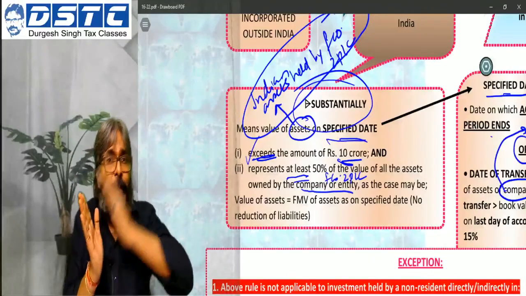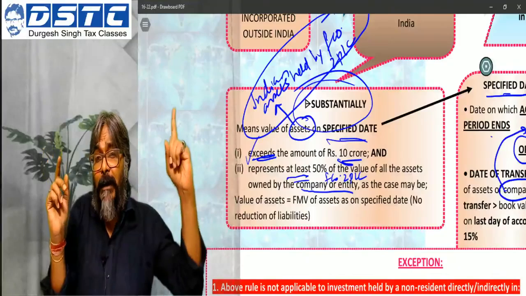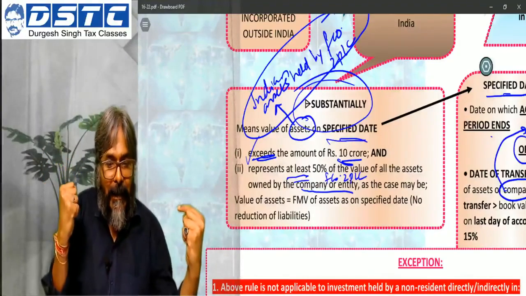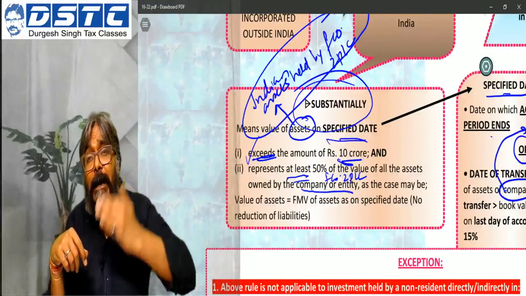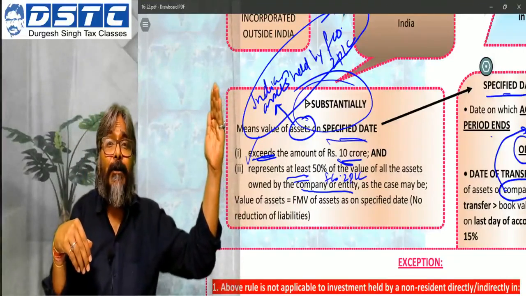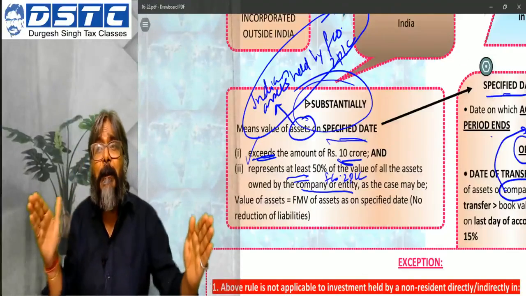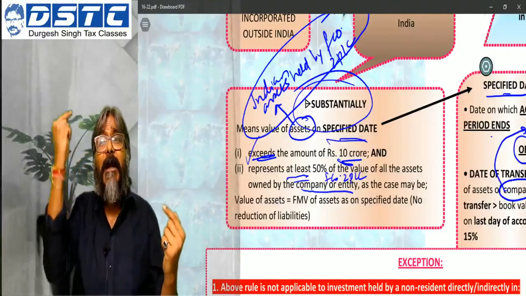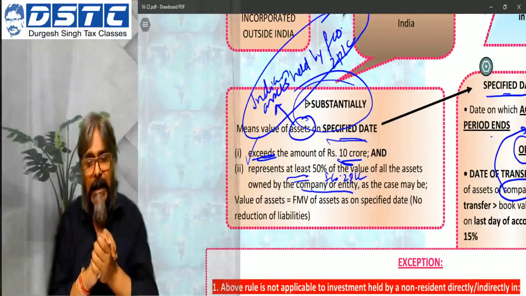One is the absolute criteria and another is the relative criteria. Absolute criteria means it should cross more than 10 crores. Relative criteria means it should be a minimum 50% of the value of all the assets owned by the company or the entity, as the case may be.